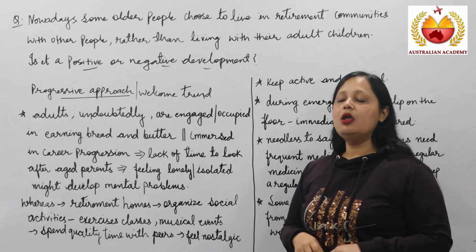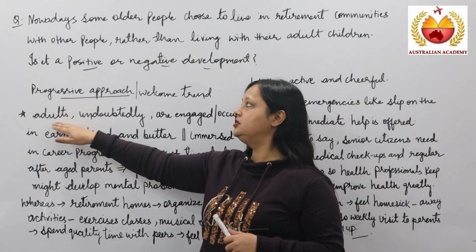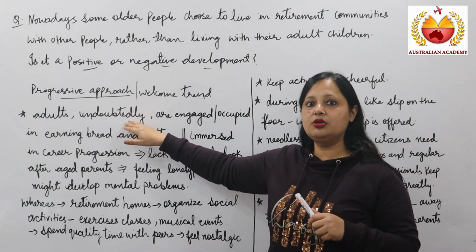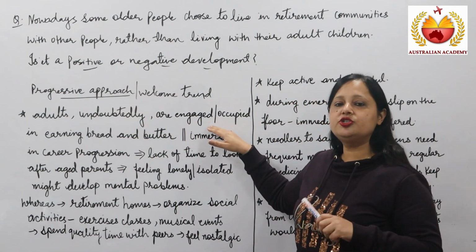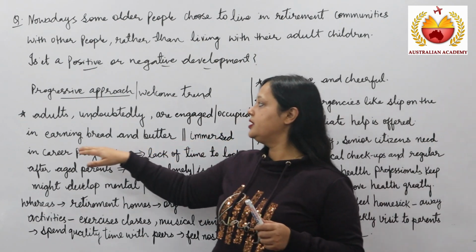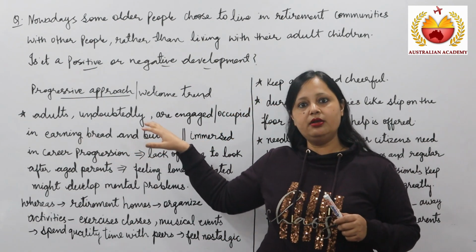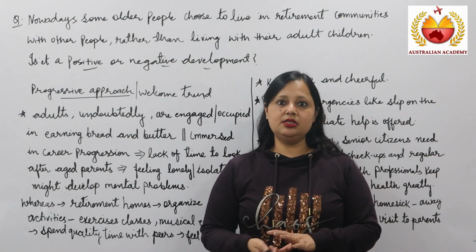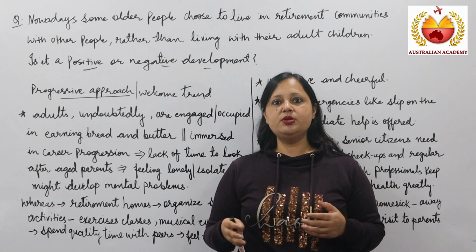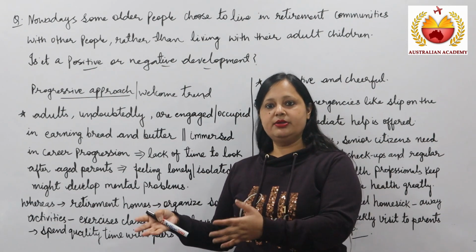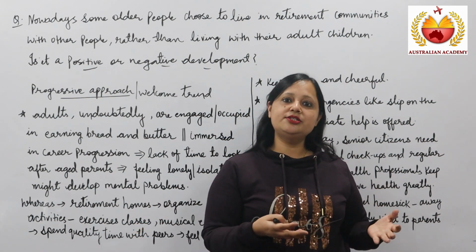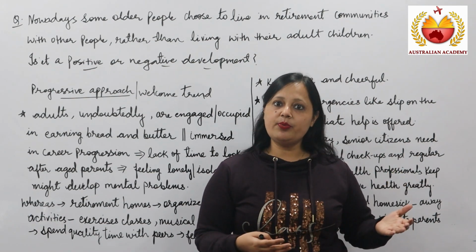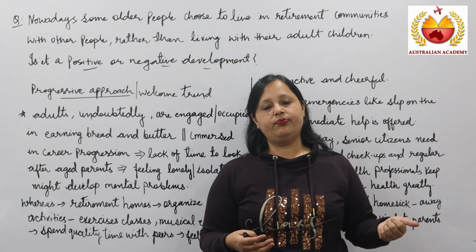How? The first point I've taken is that adult children are basically busy. Undoubtedly, they are engaged and occupied in earning their bread and butter, which means earning their living. What happens in society these days is that old age people get retirement and basically stay at home, while the adult children go out and spend a significant part of their day outdoors. Why?